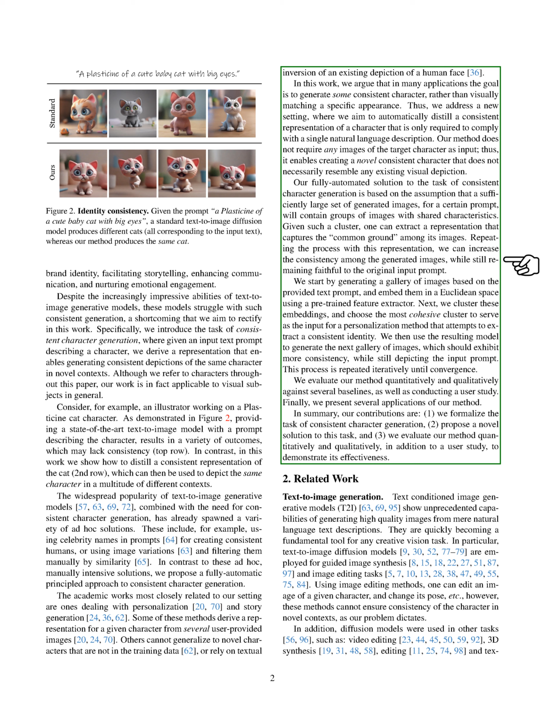Our solution to consistent character generation assumes that a large set of generated images for a certain prompt will contain groups of images with shared characteristics. We can extract a representation that captures these shared characteristics, and use this representation to increase the consistency among the generated images, while still staying true to the original input prompt. We generate a gallery of images based on the text prompt, embed them in a Euclidean space using a pre-trained feature extractor, cluster these embeddings, and choose the most cohesive cluster. This cluster is used as input for a personalization method that attempts to extract a consistent identity. We then generate another gallery of images, which should be more consistent, while still depicting the input prompt. This process is repeated until convergence.